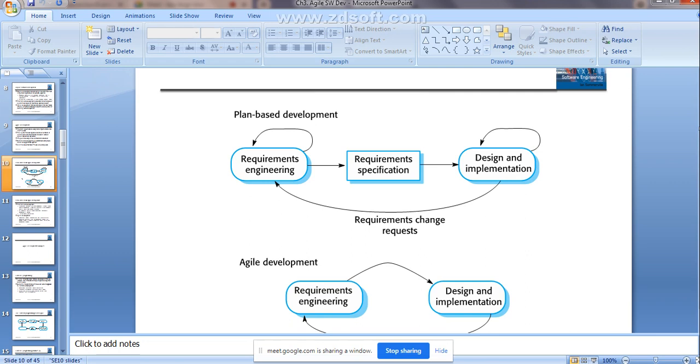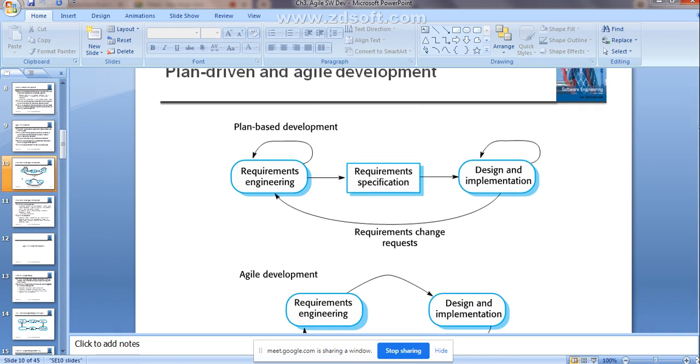Getting the thing? But that is not the case in the agile development. You are there in the designing part or in that particular phase. At that time also, if the customer comes up with a new requirement, you can make changes directly within that particular phase itself. Need not go back to the first phase. Clear? Wherever you may be, in whichever stage of the development, there you can specify the changes. Are both types of software development clear, guys? Plan driven and the agile development.